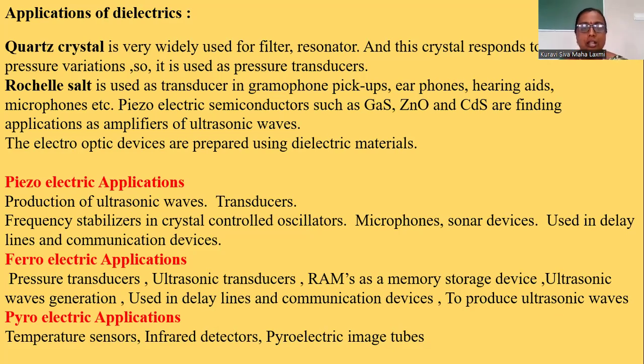For the fabrication of pressure transducers and ultrasonic transducers, and in computer devices, RAMs, memory storage devices, ultrasonic wave generation, delay lines and communication devices, we can use ferroelectric materials.